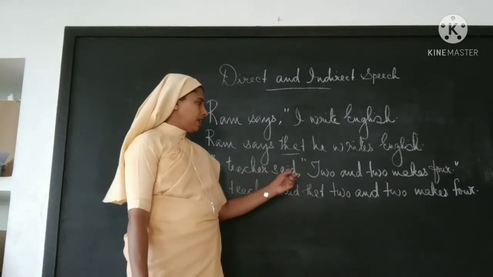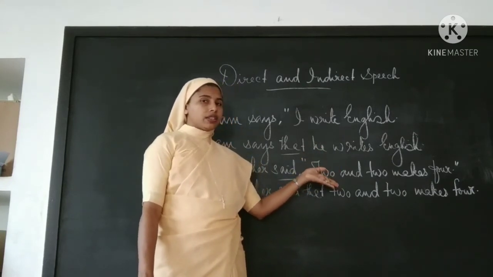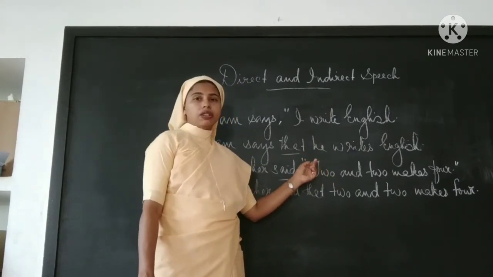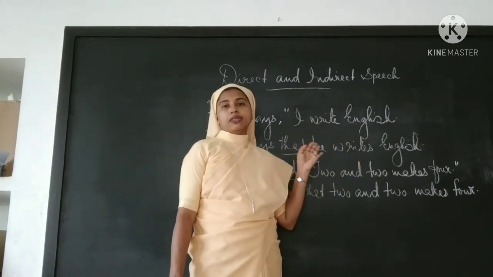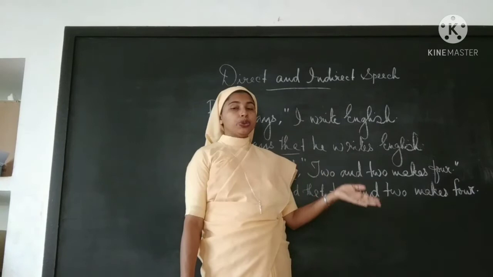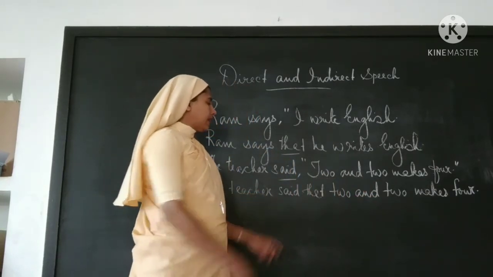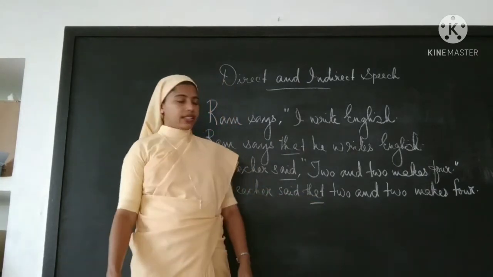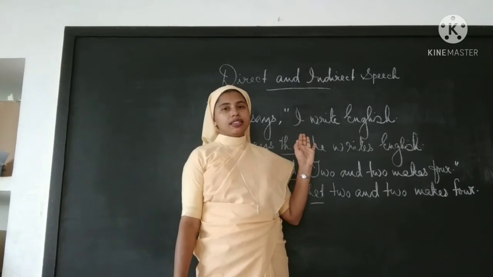Then the quoted words always start with a capital letter. The conjunction that is added. 2 and 2 makes 4. There is no change in the tenses.